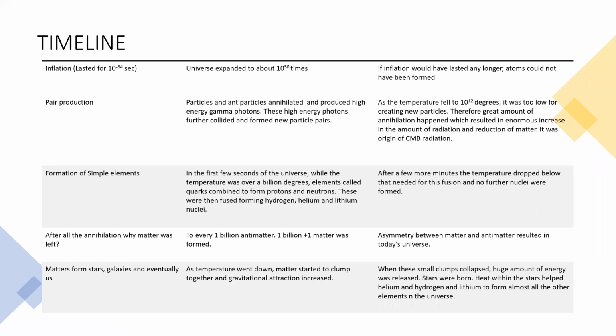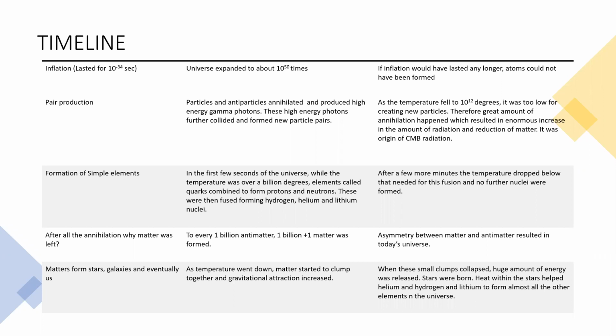In parallel to the inflation, pair production started. With pair production, I mean the particle and antiparticle, or matter and antimatter. So for every plus, a minus was created, to understand in layman's terms. So for everything, there was a counter of it.